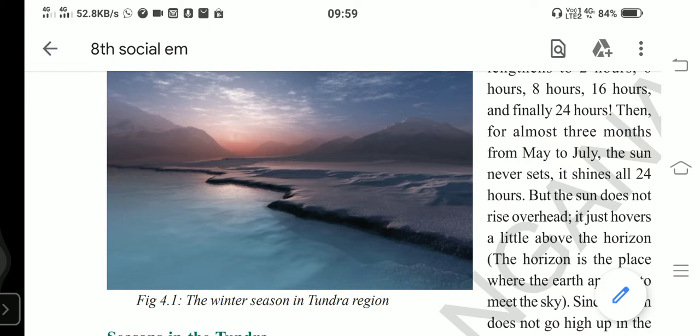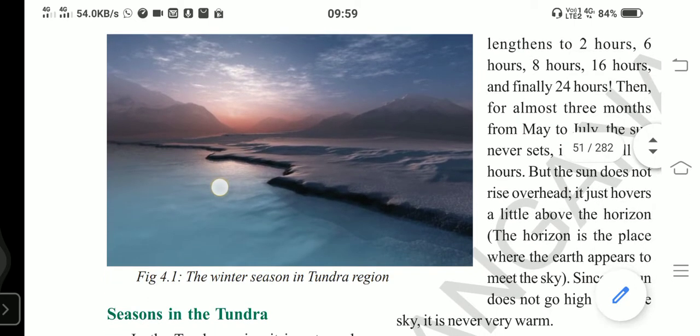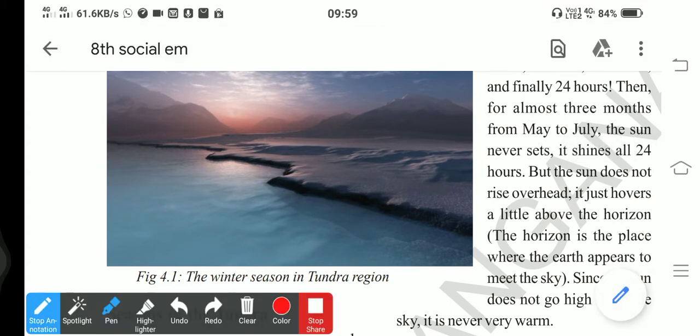In this way, in the beginning of March, we see in the Tundra region only 1.5 hours of sunshine. Sun shines only 1.5 hours. Dear students, listen very carefully. Only 1.5 hours there will be sunshine in March.